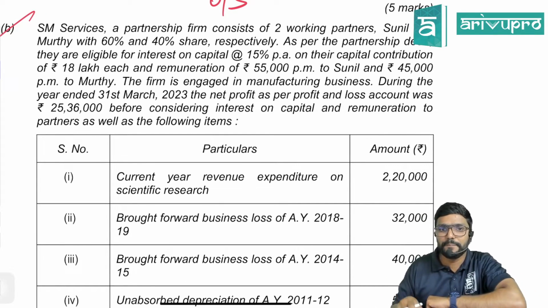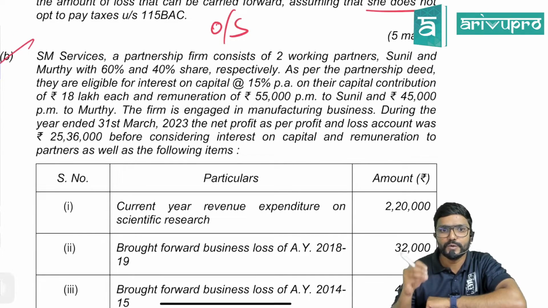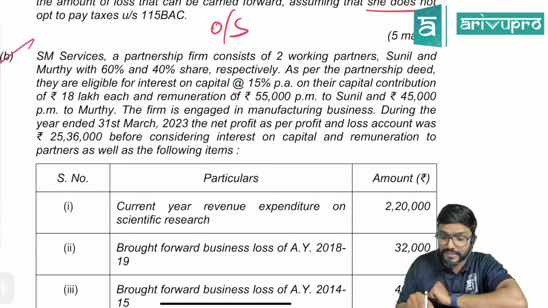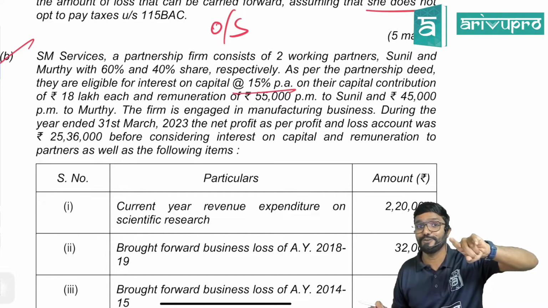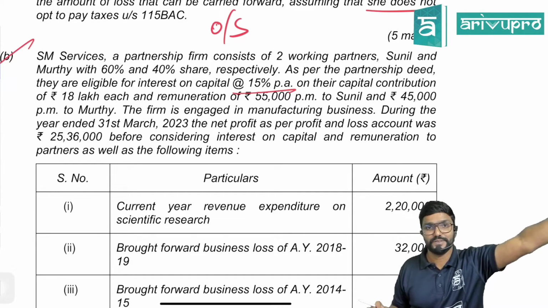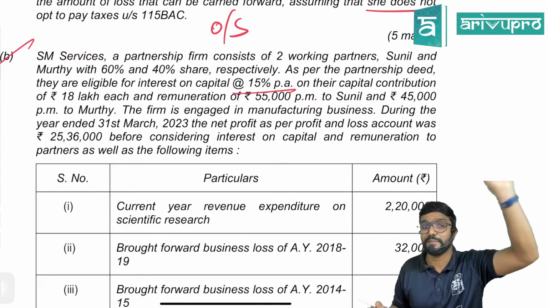SM Services, a partnership firm, consists of two working partners, Sunil and Murthy, with 60 and 40% share. That is their profit sharing ratio respectively. As per the partnership deed, they are eligible for interest on capital at 15% per annum. But can they claim full? No. As per the deed, whatever is there, or maximum 12%. So how much maximum interest the partnership firm can claim as per section 40B? 12%.